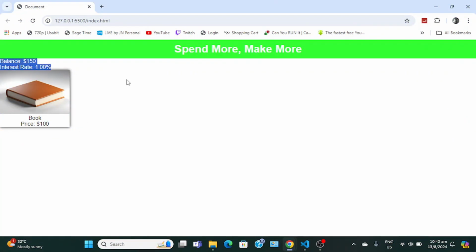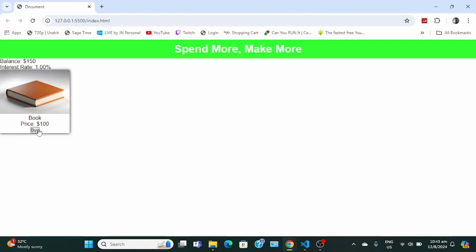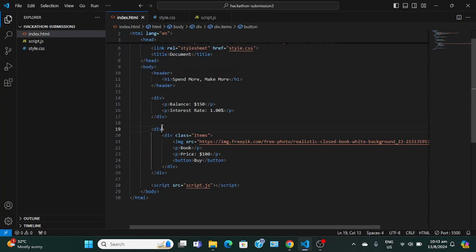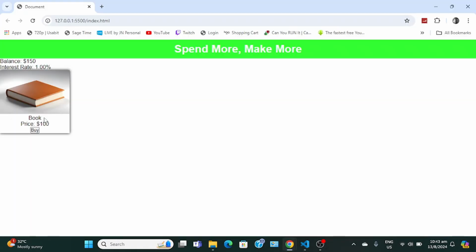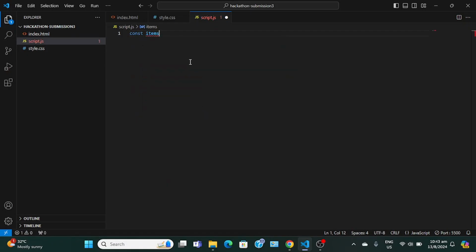Alright, I want to build something like this. So I built a simple layout. So there's the balance, you have an interest rate, and then we need to create a button. So you click on that, and what that will do is you click buy, and then it gets the price. So what I might need to do is create an ID called items container, and then we need to loop through all of this basically. That makes sense. So JavaScript time basically.